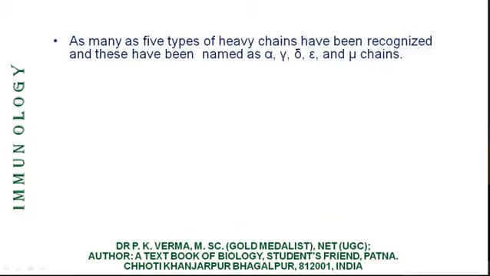As many as 5 types of heavy chains have been recognized, and these have been named as alpha, gamma, delta, epsilon and mu chains. You can write A for alpha, G for gamma, D for delta, E for epsilon and M for mu chains.